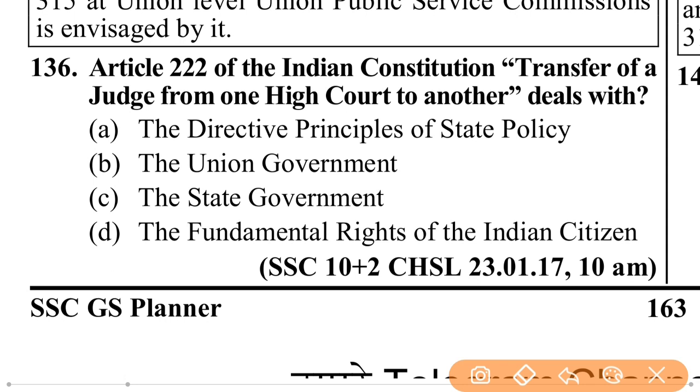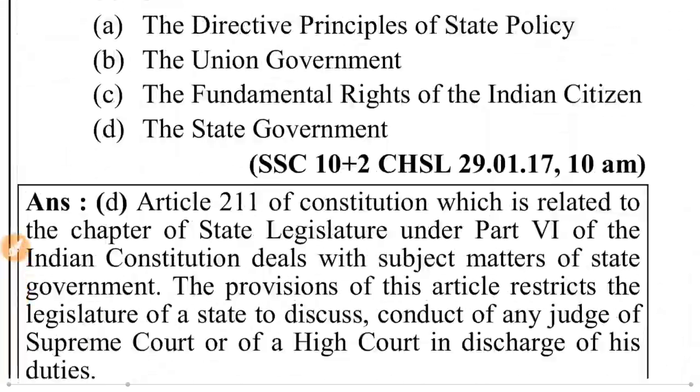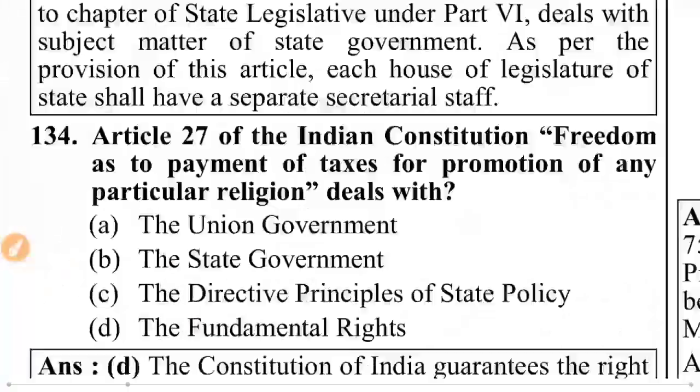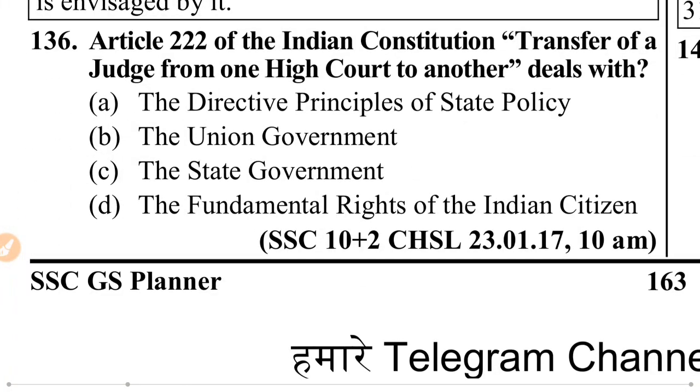Article 222 of the Indian Constitution, transfer of a judge from one high court to another, deals with the directive principle of state policy, the union government, the state government, the fundamental rights of the citizens. The union government.